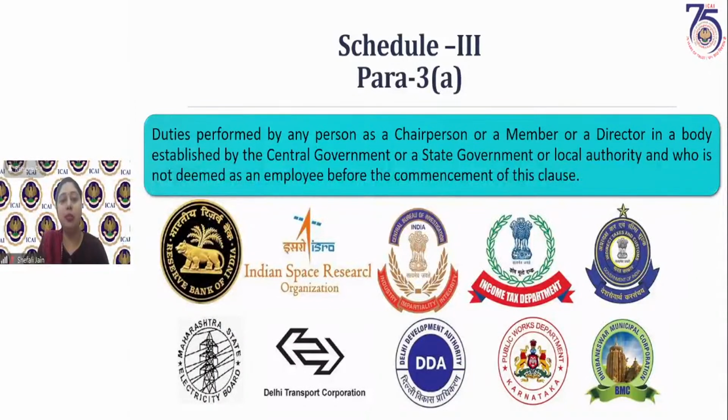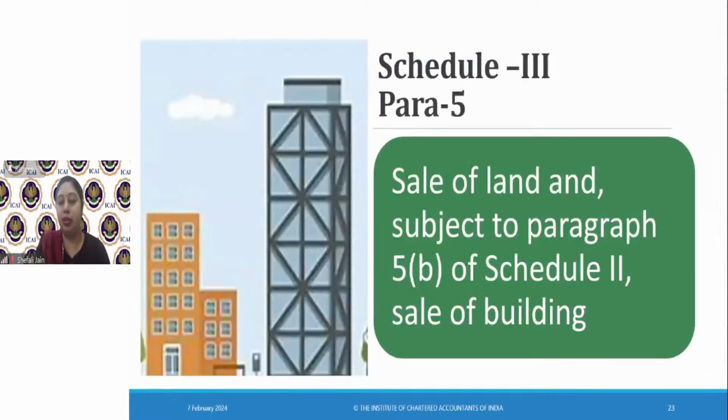It could be by way of the setup of that particular body, where it has been mentioned in their setup or their statute that these designations will be termed as employee. Then in that case, this will not be attracted.